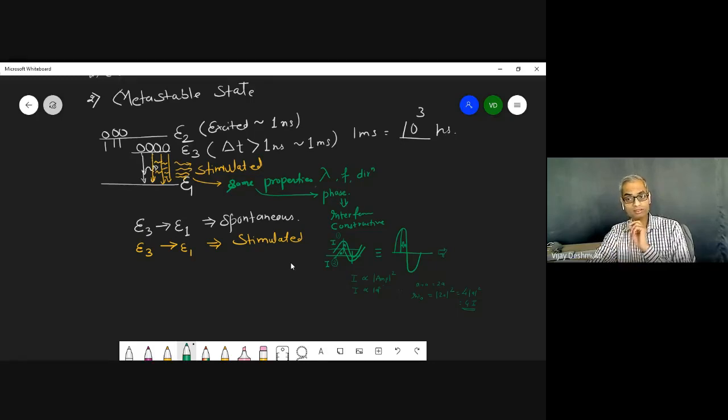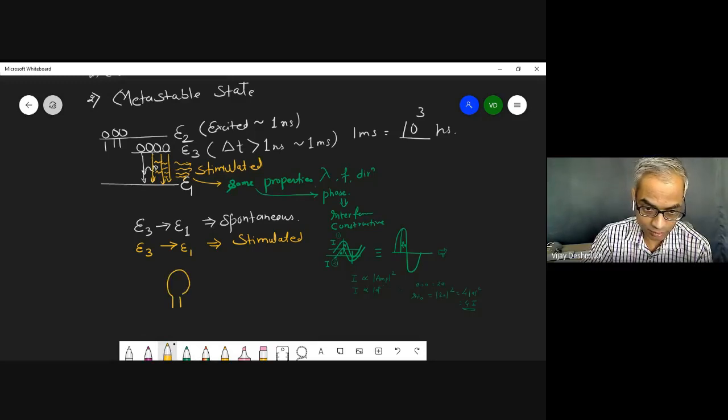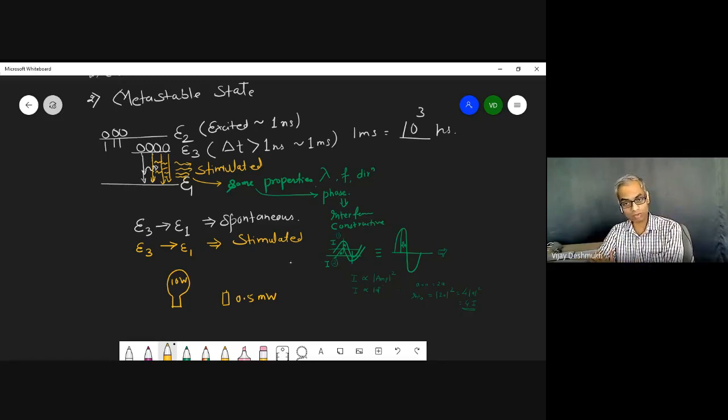And this laser is just 0.5 milliwatt, or even 1 milliwatt. This is almost 10,000 times smaller in power, but the intensity of this will be very, very high.